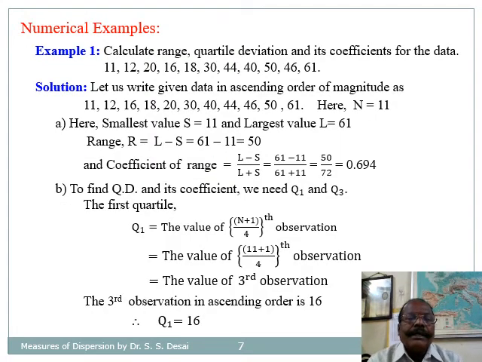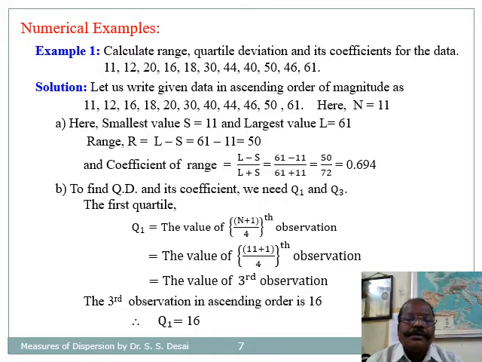Now let us see some numerical problems based on range and quartile deviation. This is the first example. The problem here is to calculate the range, quartile deviation and its coefficients for the given data. Here they have given 11 values.